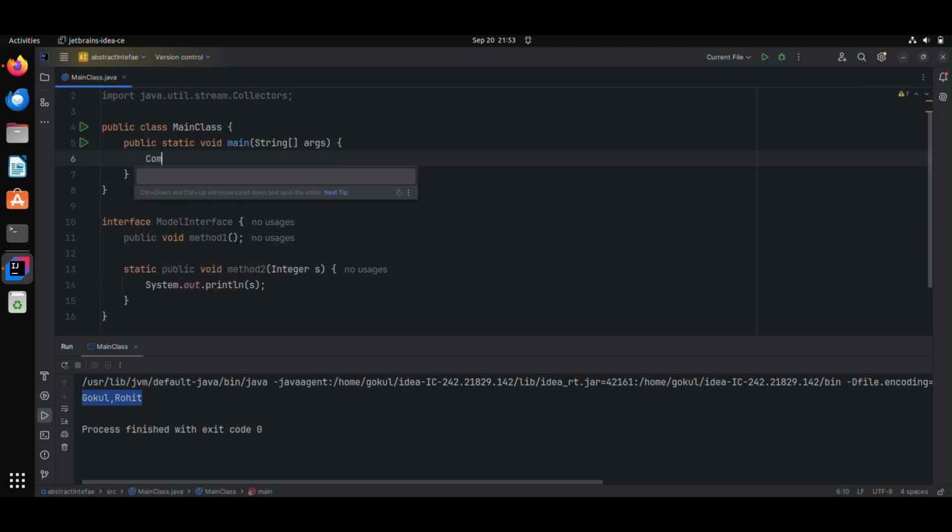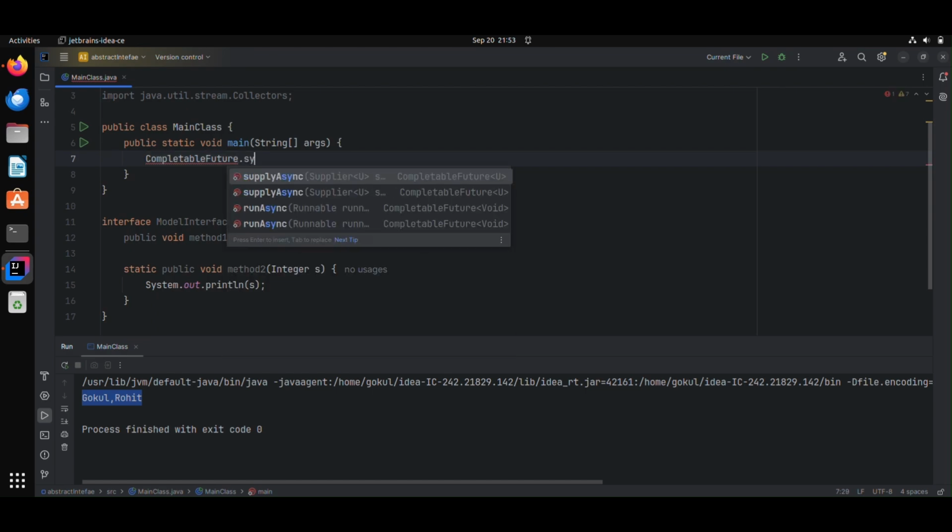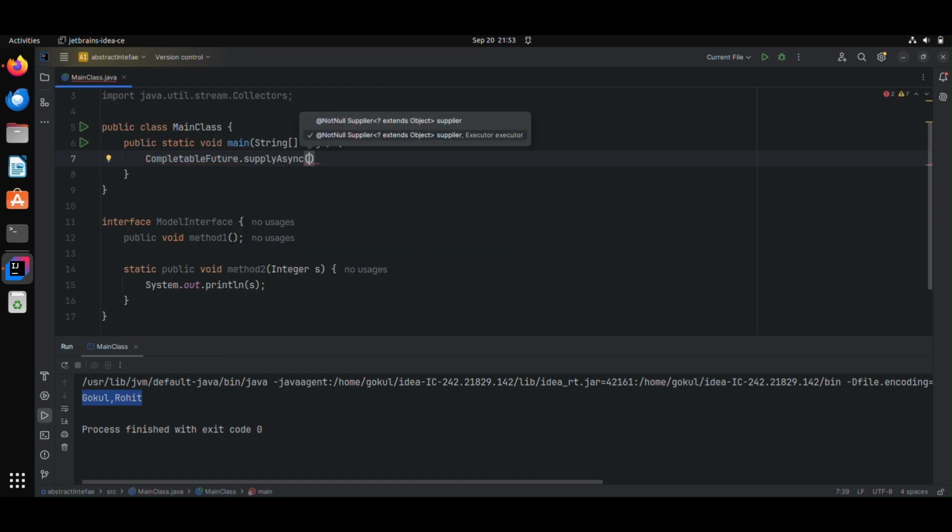So we start using this. I can use the supplyAsync function for performing some asynchronous operations. Let's see, I'm setting some simple hello string.